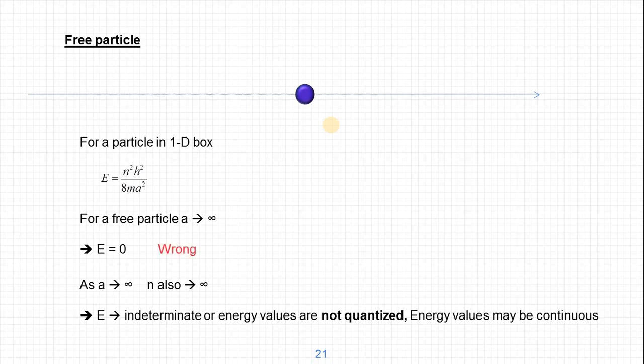It can have any energy value. There are no restrictions. So that's the difference between a trapped particle and a free particle. It is always better being in the boundary, and if it is in the boundary, it is well known and under control.